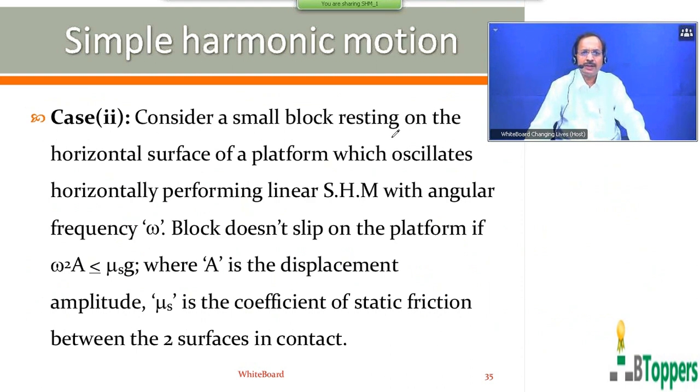Consider a small block resting on the horizontal surface of a platform, which oscillates horizontally, performing linear simple harmonic motion with an angular frequency ω. The block does not slip on the platform if ω² A is less than or equal to μs g, where A is the displacement amplitude and μs is the coefficient of static friction between the two surfaces in contact. So those who are writing the notes, I suggest everybody should write the notes.